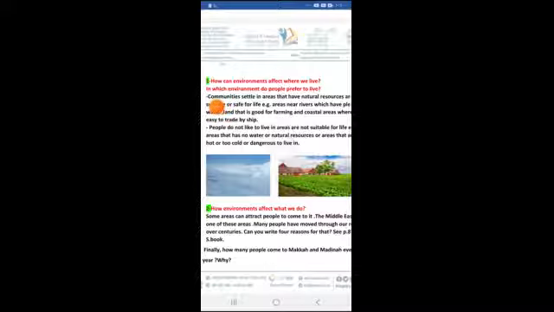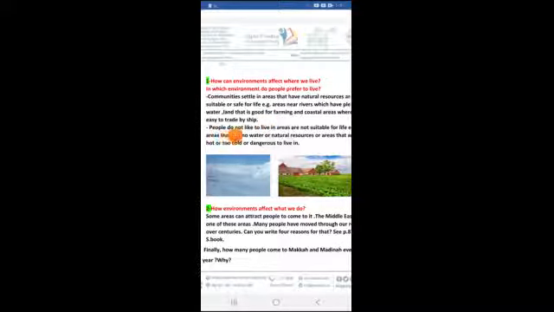Let us read. Communities settle in areas that have natural resources and are suitable and safe for life. For example, areas near rivers which have plentiful water, or land that is good for farming, and coastal areas where it is easy to trade by ship. In these places, people can live and settle forever, build homes, and start their lives.